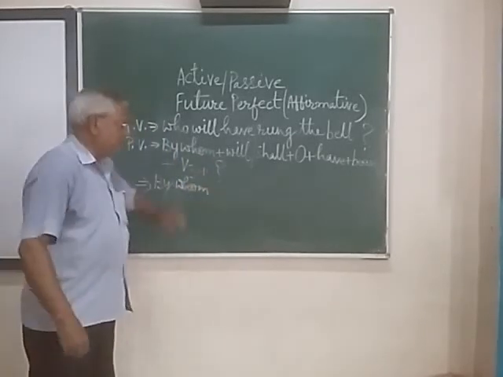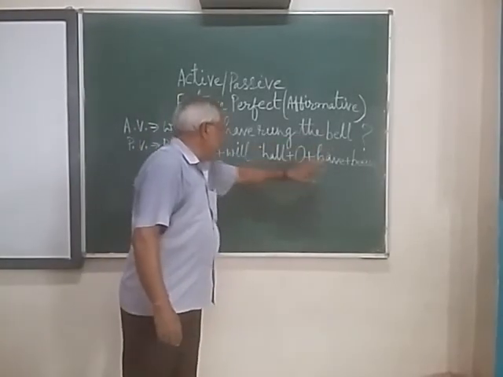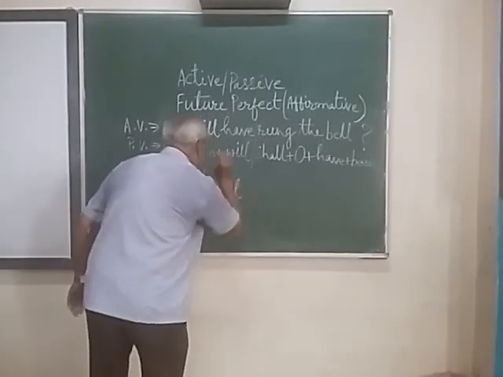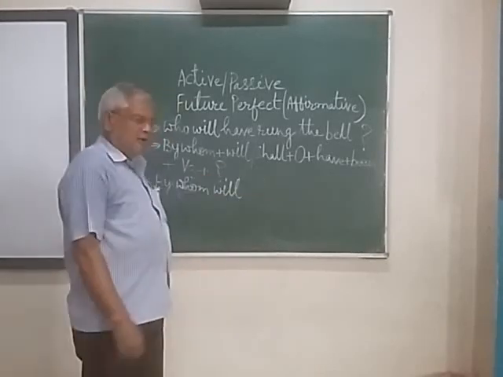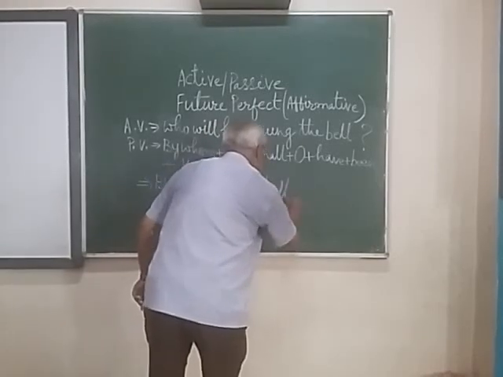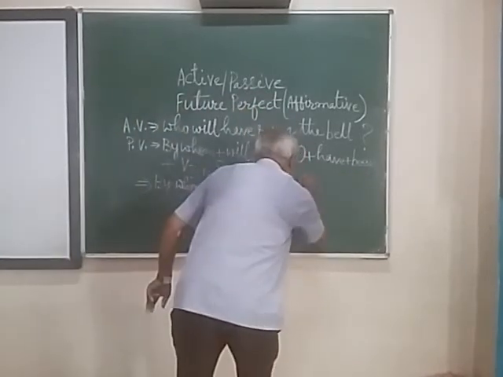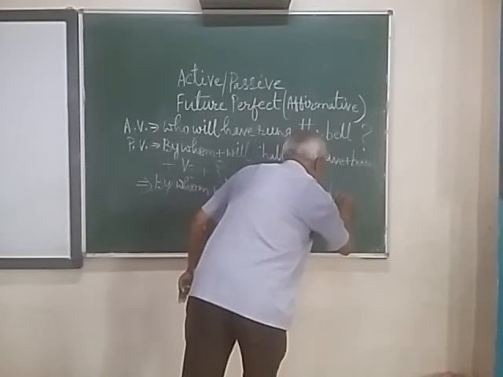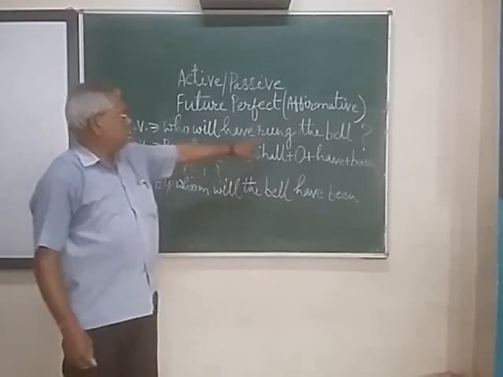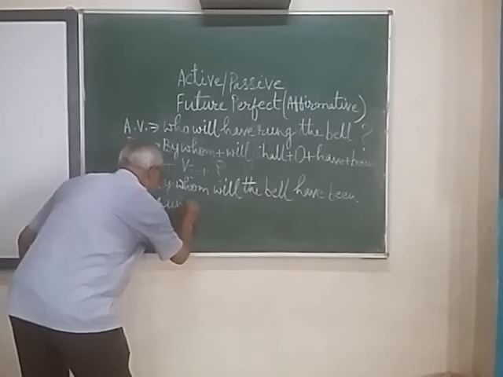The object here is the bell, so for the word bell, the is used. Will, then the object, the bell. After the object, have been, then V3, which is already given, so the same word can be written.